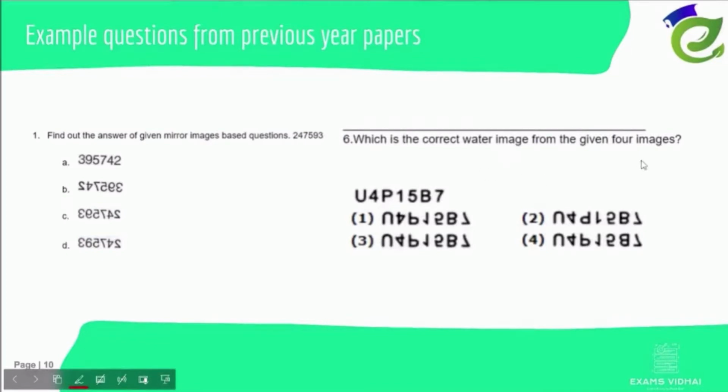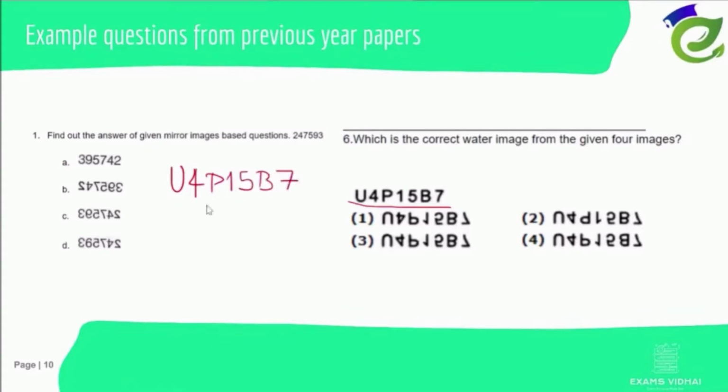This is a correct water image from the given 4 images. They asked this one. So we'll write here U4P13P7. For water image, top becomes bottom. These two get interchanged, right? We'll try to do the same. U, 4, E, 1.